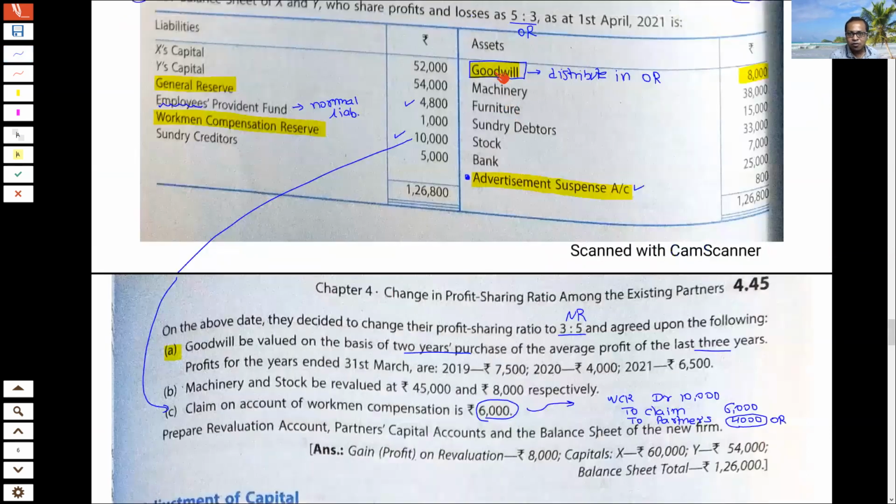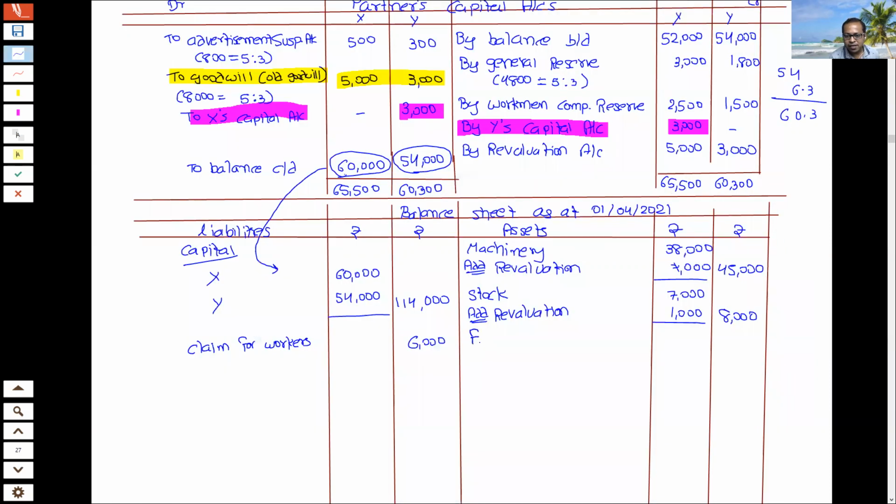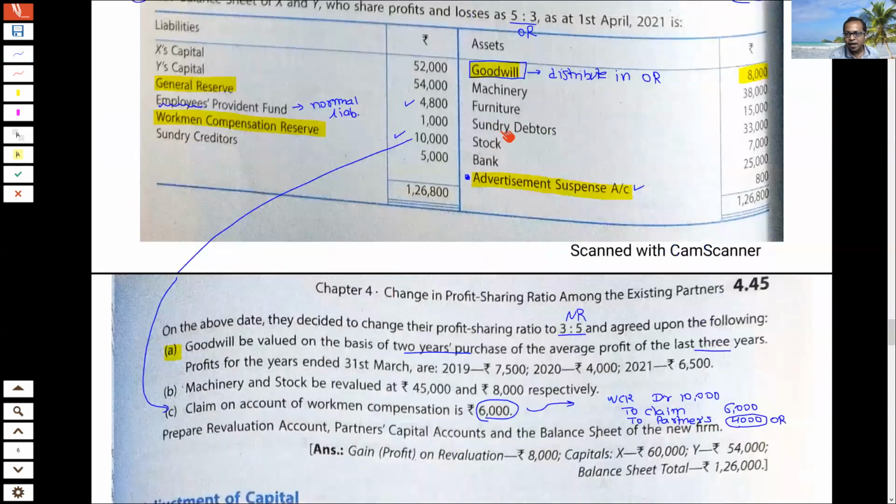Then let's see, goodwill distribute हो गया था, machine लिख दिया, furniture में no change, 15,000. So write as it is. Furniture 15,000. Then debtors no change, 33,000.